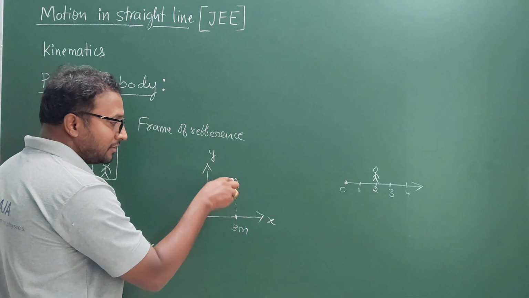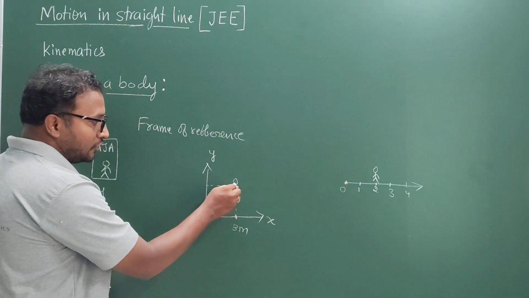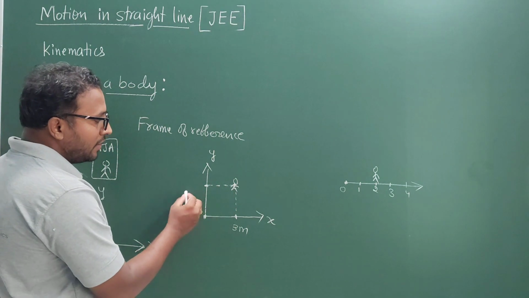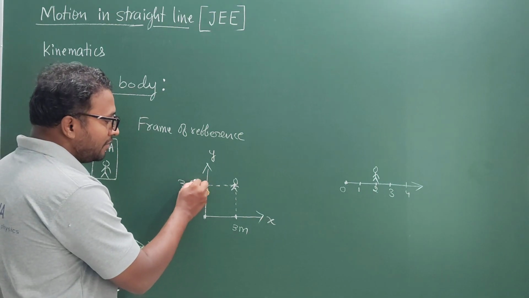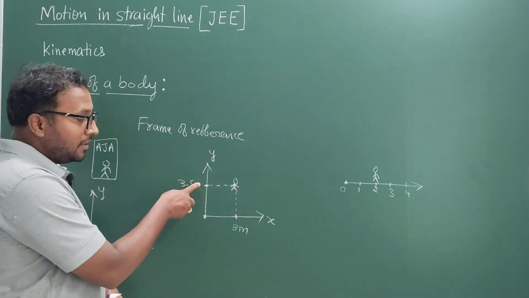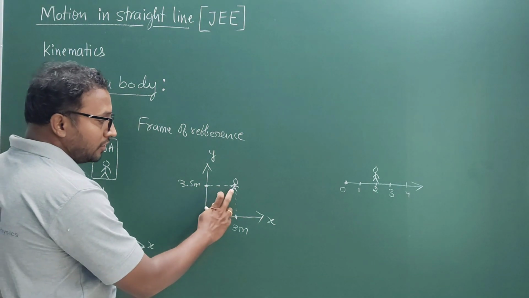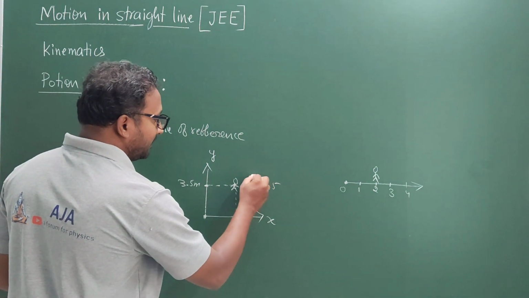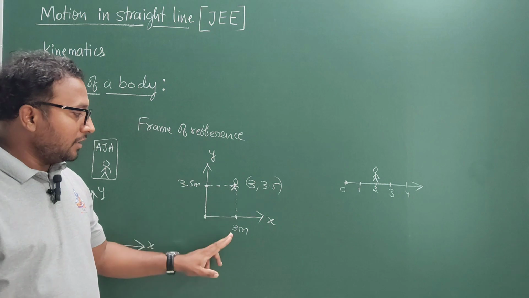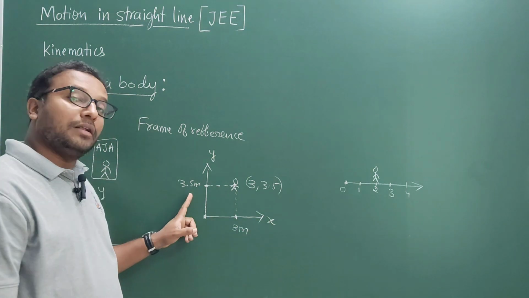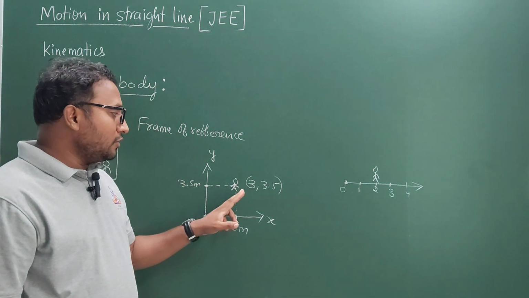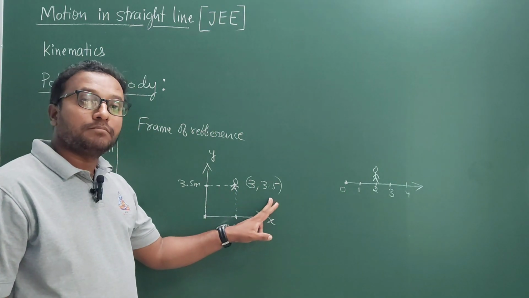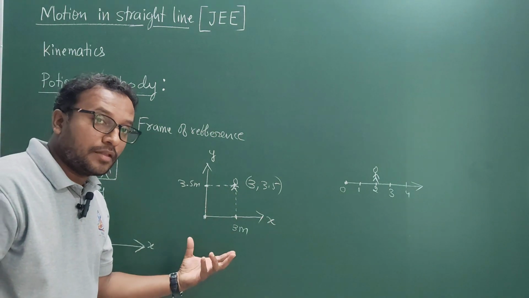Similarly, from the body in the plane to the y-axis, you will draw a perpendicular or a projection. Over here, maybe you will get 3.5 meters from the origin along the y-axis. So the position of this body can now be written as (3, 3.5). This 3 is the x position and 3.5 is the y position. Therefore, to specify the position of this body, we are using two coordinates. Now the body is said to be in a plane.